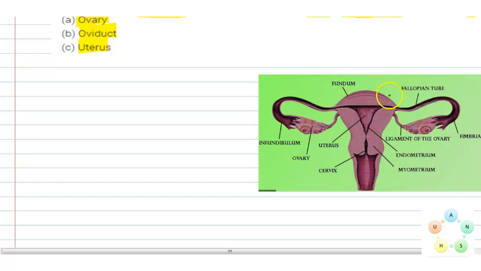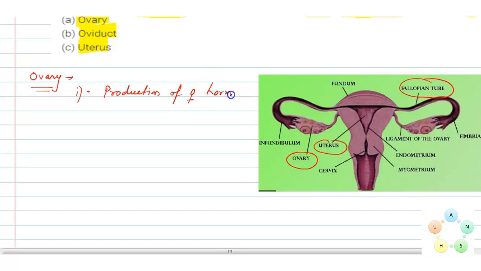So in this we have to discuss the ovary, uterus and oviduct. Fallopian tube is also known as oviduct. So the first is ovary. The function of the ovary is production of female hormone and production of female gamete.